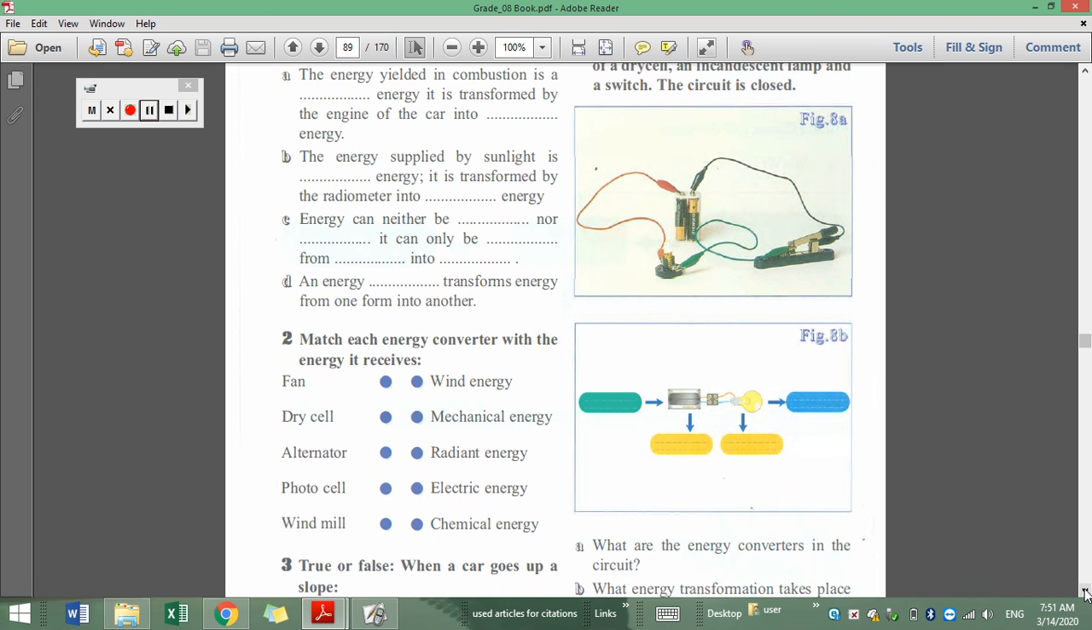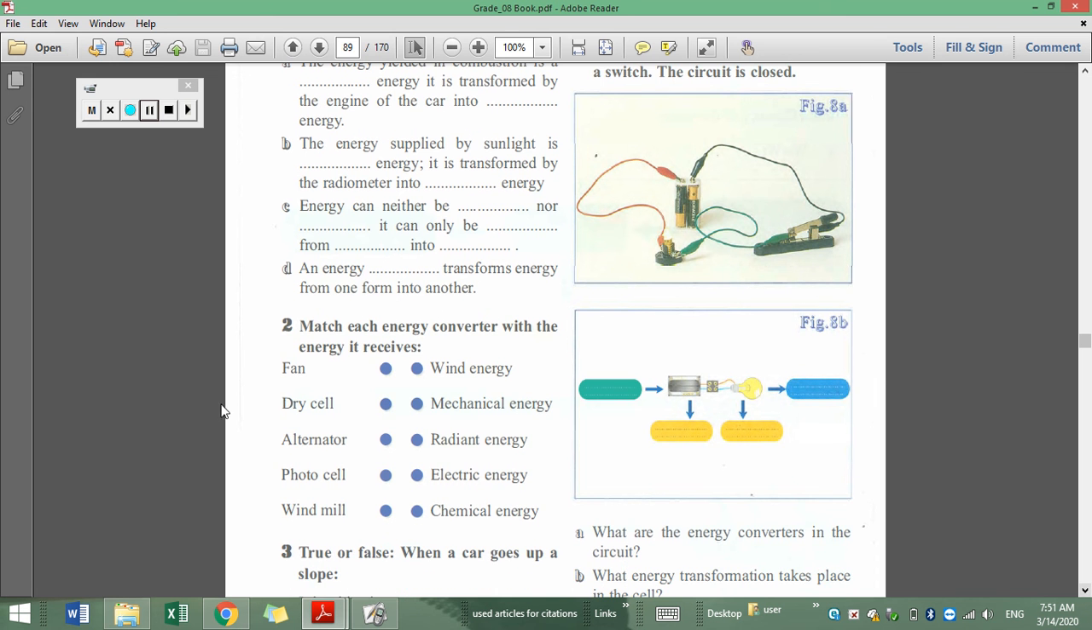They are asking us what are the energy converters in the circuit. I mentioned here in exercise 2 that some examples of energy converters are the fan, the dry cell, the alternator. Any instrument, any object that receives a form of energy and gives another form of energy can be considered to be a converter. It converts energy. So in this example, what are the converters in the circuit? It is the dry cell here represented and the incandescent lamp. Why? Because the dry cell receives chemical energy, produces electric energy and heat energy. The battery also gives heat energy.